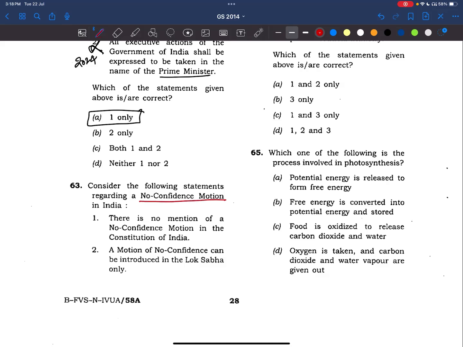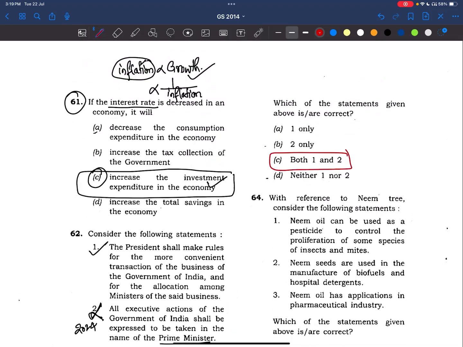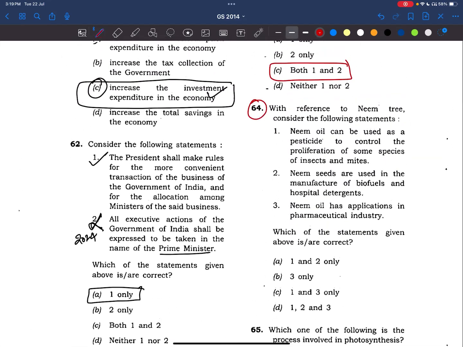There is no mention of no confidence motion in the Constitution of India. Yes, there is no mention of no confidence motion. It only says that the Council of Ministers is collectively responsible to the Lok Sabha. Right? This no confidence motion has come up as part of convention and the rules of business of the Lok Sabha. Now, coming to the second statement, a motion of no confidence can be introduced in Lok Sabha only. Why? Because the Council of Ministers is responsible only to the Lok Sabha. So both the statements are correct. Answer is C.